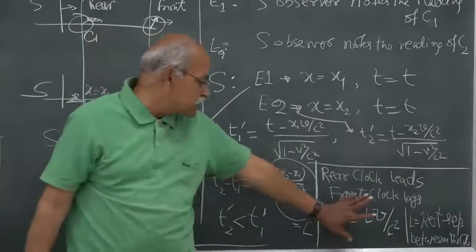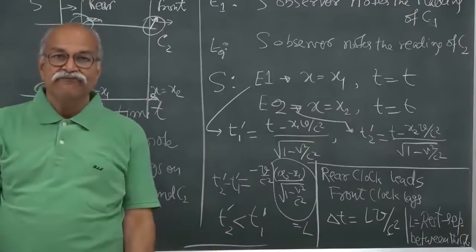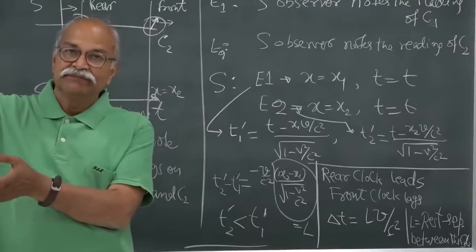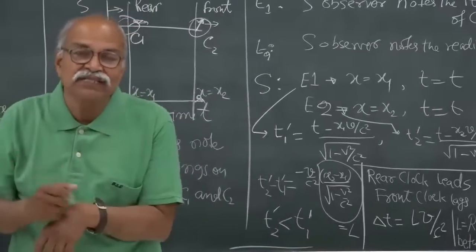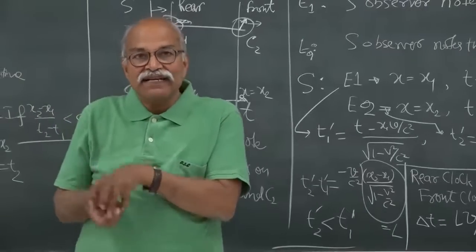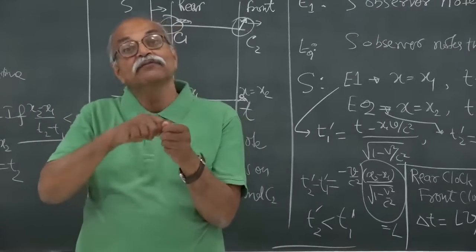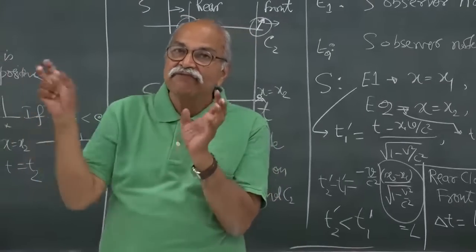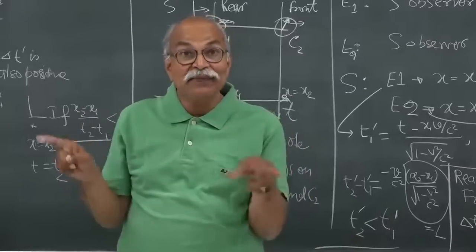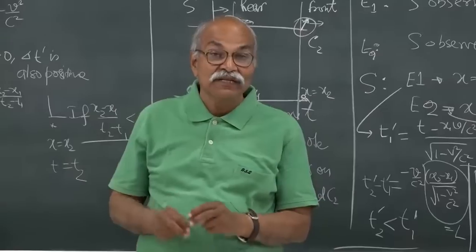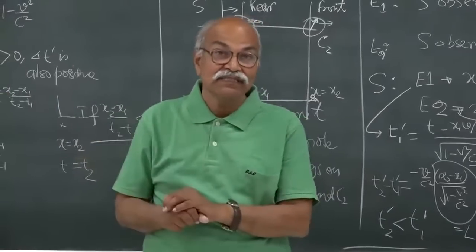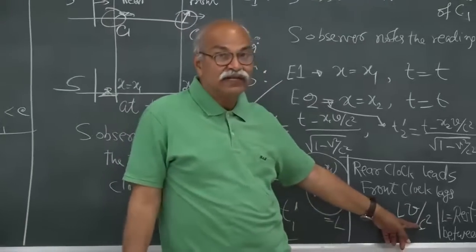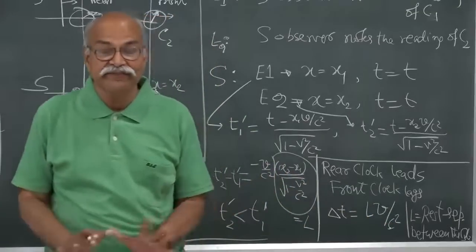Okay. So remember this final result. If you have two clocks which are moving with respect to yourself, parallel to the line joining the clocks, then the one which is at the rear will be showing more time, the one at the front will be showing less time, and the difference of time will be the rest separation between the clocks multiplied by the speed of these clocks and divided by c square, L into V by c square. So that is the lack of synchronization.